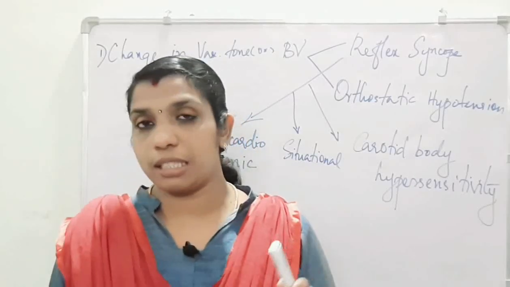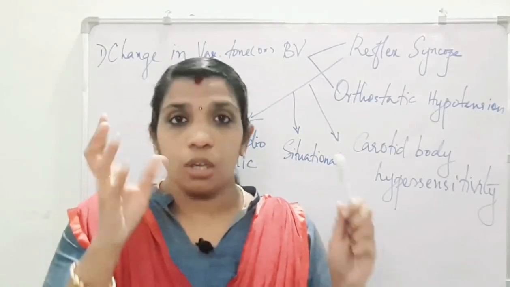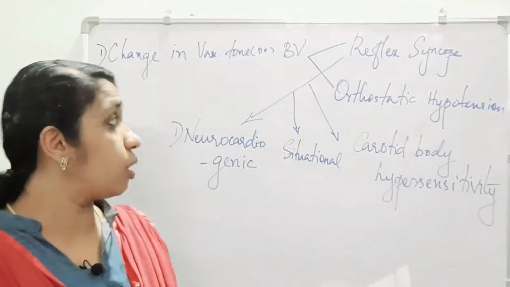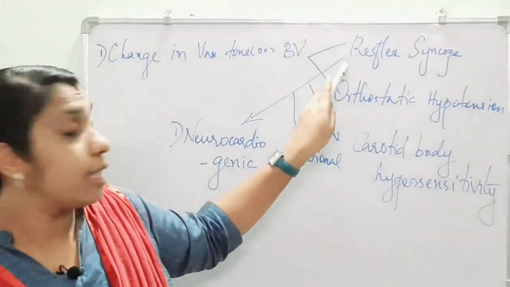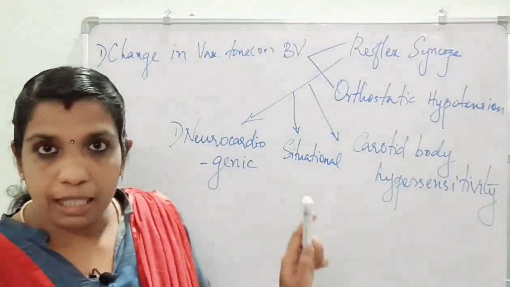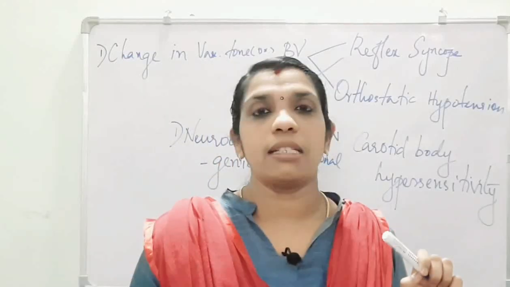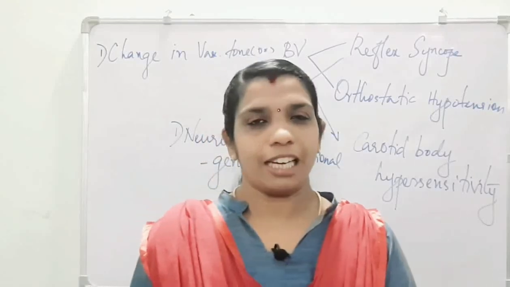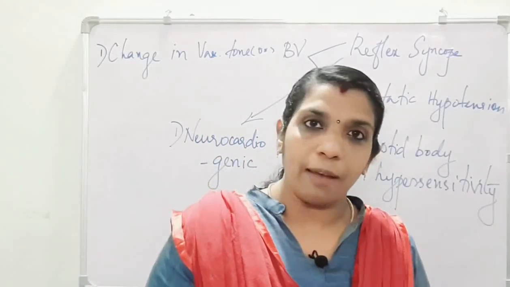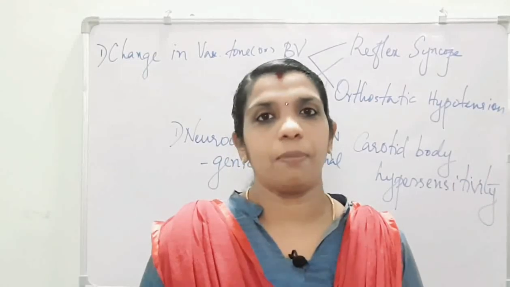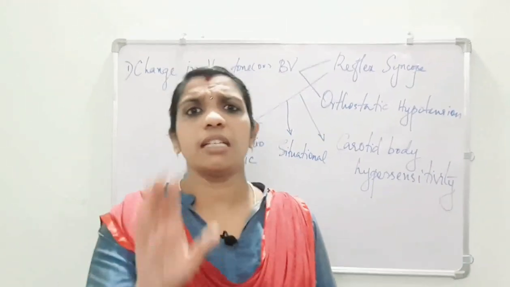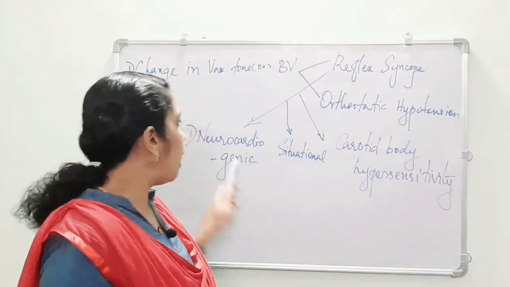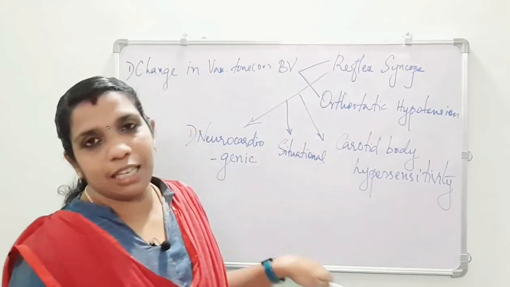If you have any doubt, refer to that video, the link of which I will put in the description box.